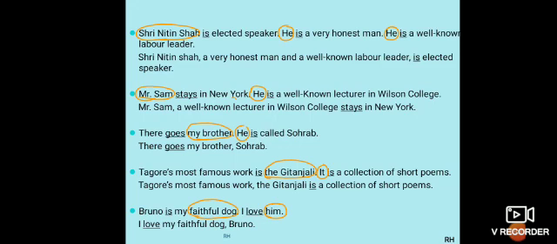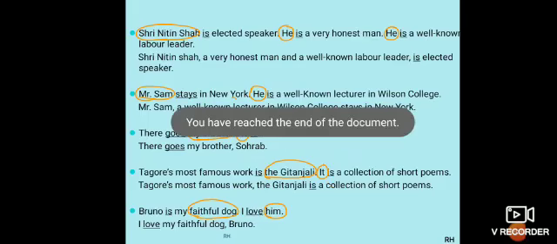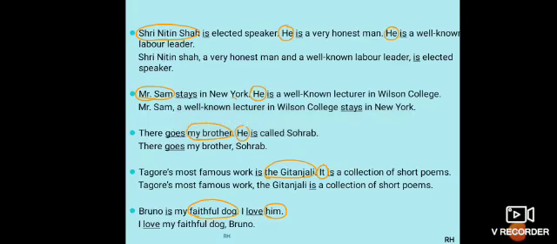Tagore's most famous work is the Gitanjali. It is a collection of short poems. Now children, here you have to pay attention, we are not talking about Tagore, but we are talking about Tagore's work, that is the Gitanjali. Now it stands for the Gitanjali, so you can cut it. Now the finite verb is here, and again the finite verb is. Because you're removing this it, you'll remove this is, the helping verb. So it is Tagore's most famous work, the Gitanjali, is a collection of short poems.